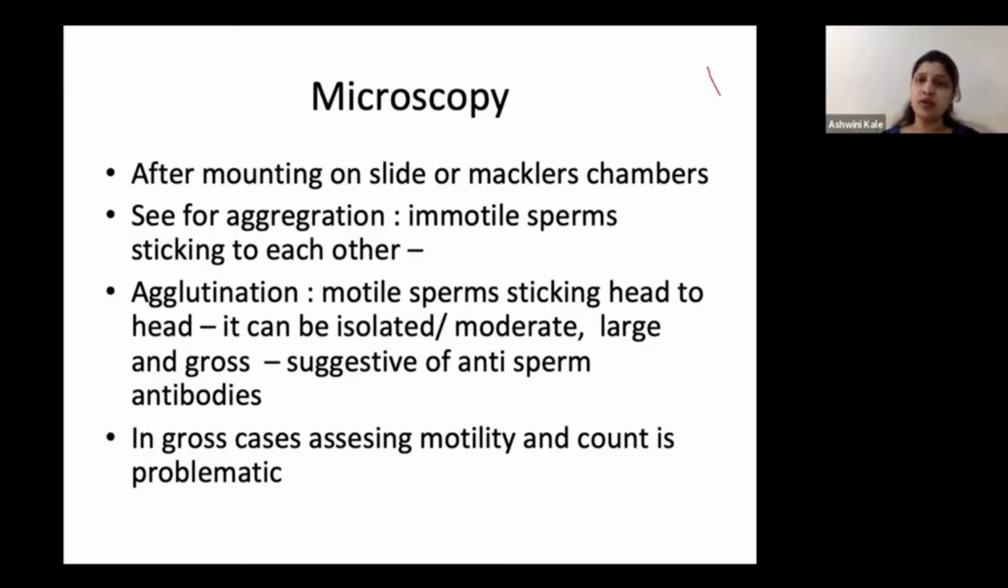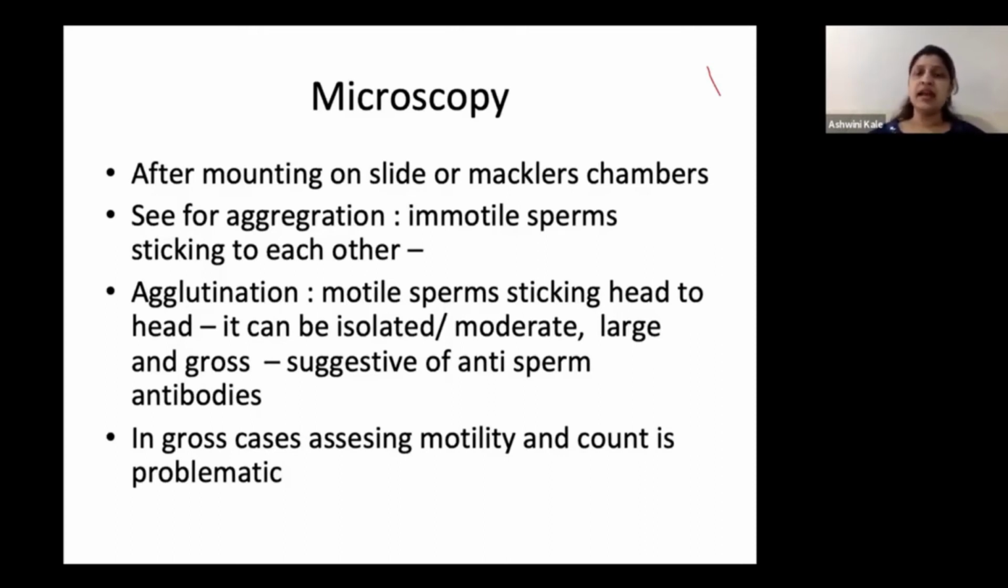So this is the most important thing to distinguish an aggregate from an agglutination. In agglutination, what happens is all your motile sperms start sticking to each other. Either they stick head to head or tail to tail or head to tail.